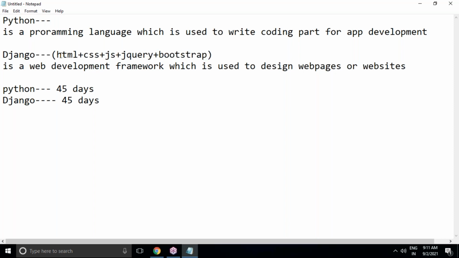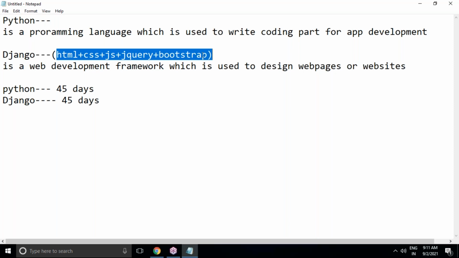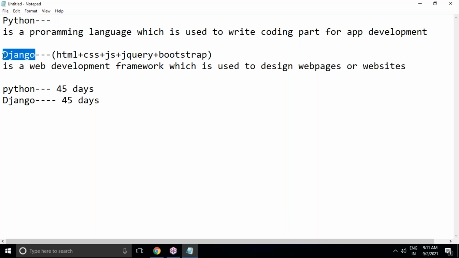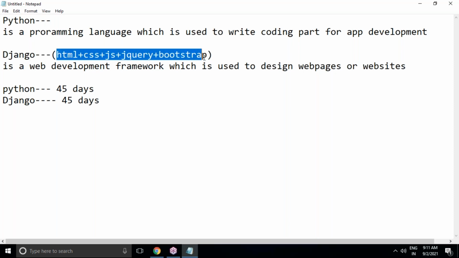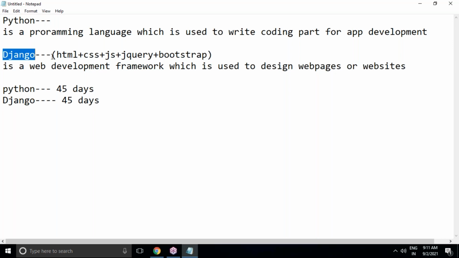I'm going to give a basic idea of how much of this is required to develop our Django applications. That much content I'm going to deliver related to these UI technologies also. But not now. When I start Django, I'm going to cover this also. But right now my focus is completely on Python only. So right now I'm going to start with the Python introduction.